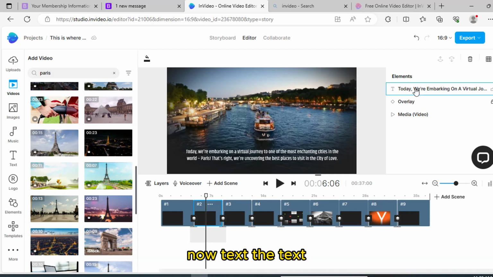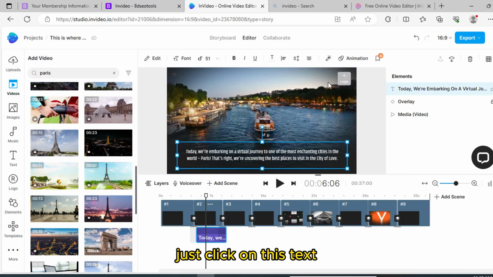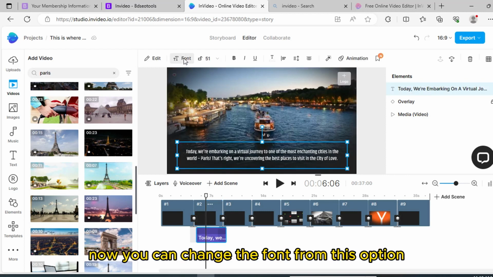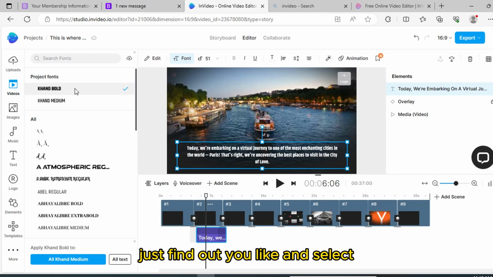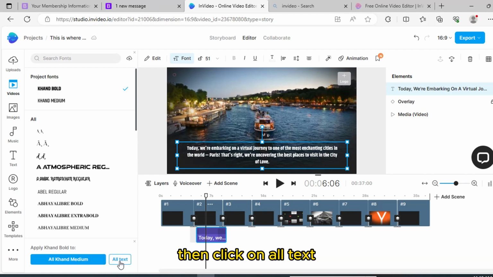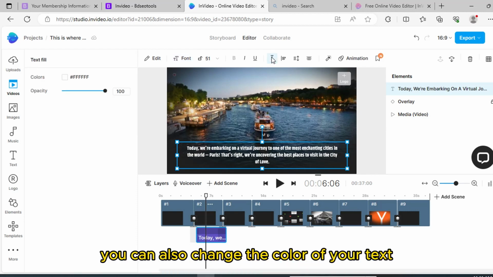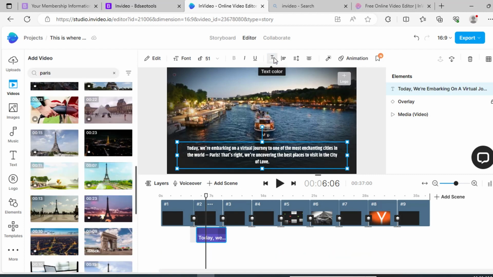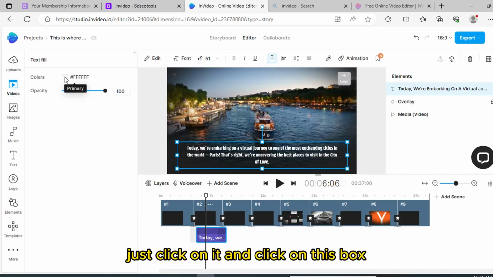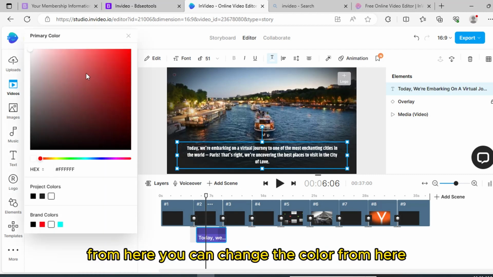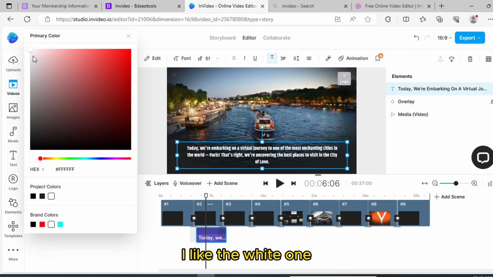Now text. For text, just click on this text. Now you can change the font from this option. Just find out your liking and select. Then click on all text. So all the text font of this video will be changed. Now from this option, you can also change the color of your text. Just click on it and click on this box. From here, you can change the color. I like the white one, so I am not changing it. But if you like another color, you can change it.